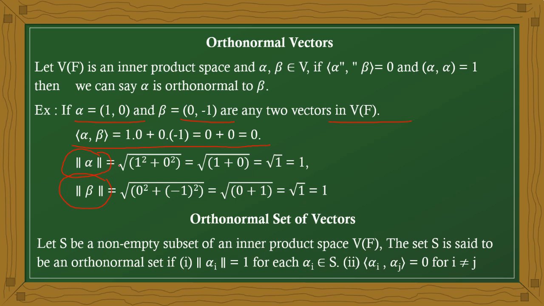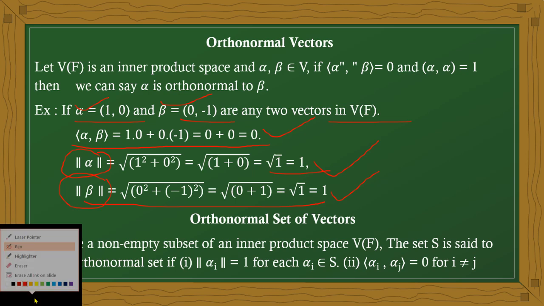In the same manner, the root of 1 square plus 0 is 1, and the norm of beta is also 1. Therefore, these two vectors in this example, alpha and beta, satisfy the first property. They are orthogonal, and the magnitude is also equal to 1. Therefore, we can say alpha and beta are both orthonormal vectors.